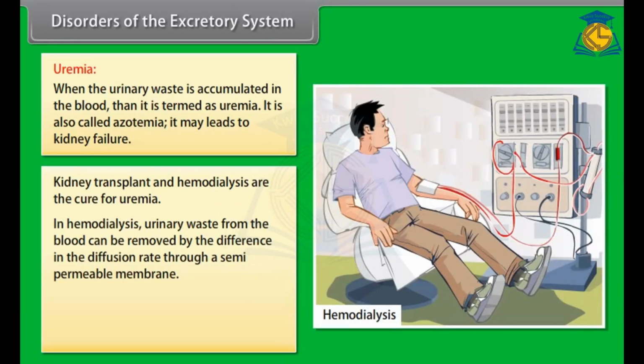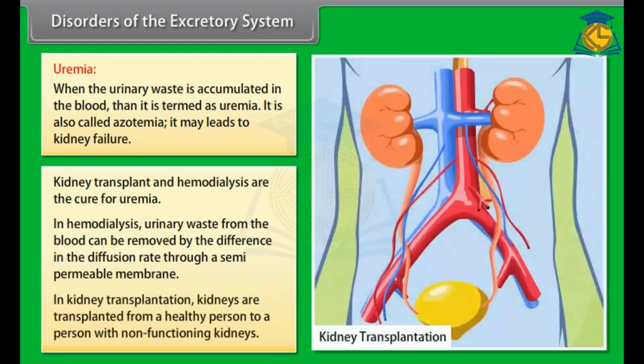In hemodialysis, urinary waste from the blood is removed by the difference in the diffusion rate through a semi-permeable membrane. In kidney transplantation, kidneys are transplanted from a healthy person to a person with non-functioning kidneys.